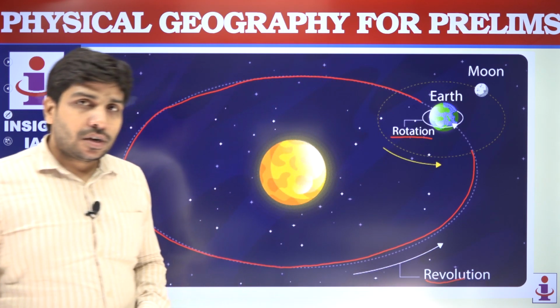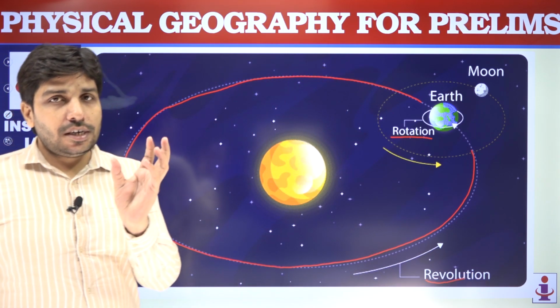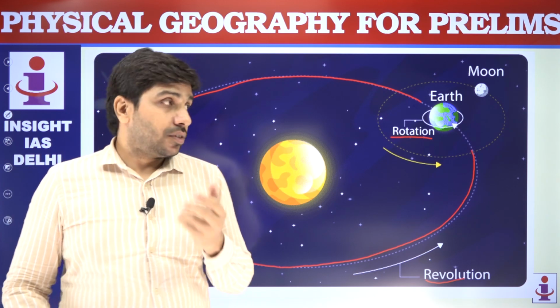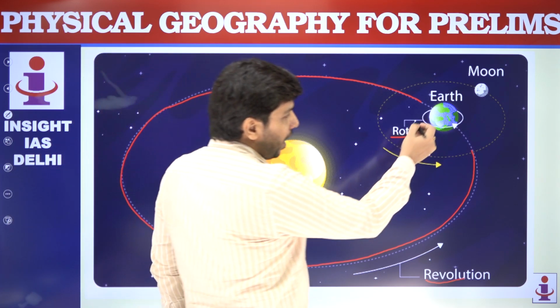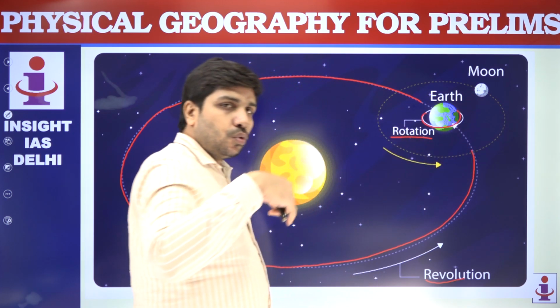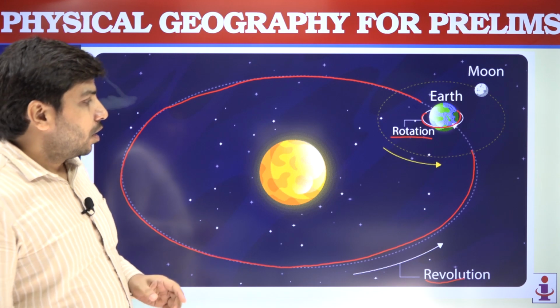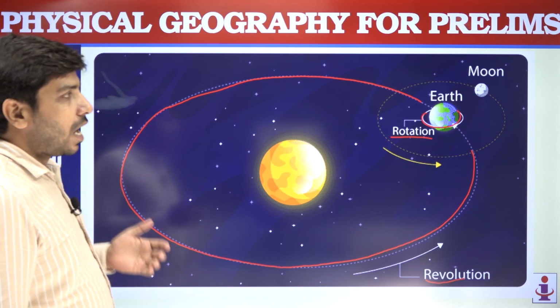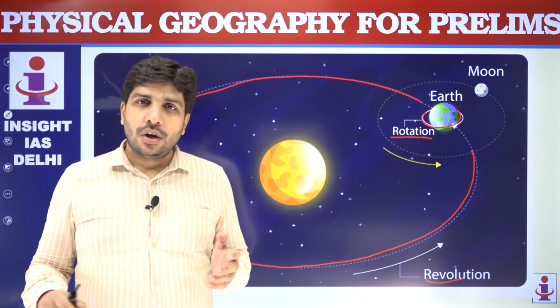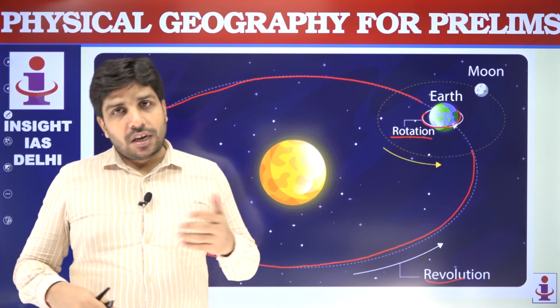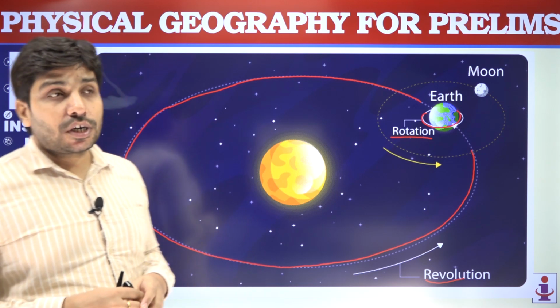Rotation means Earth is moving around its axis. गोल गोल घूमना, that is called rotation. These two movements have a very vast impact on how the climate, atmosphere, life and habitat function on Earth.